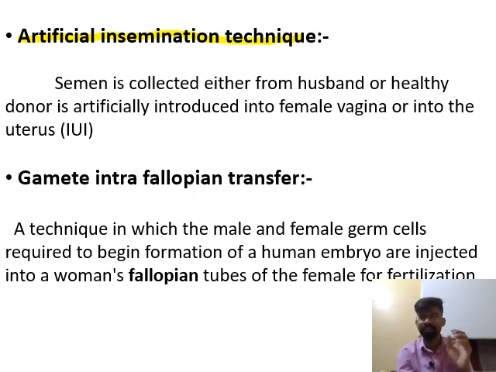In this method, the semen is collected from the husband or a healthy donor other than the husband. This semen is artificially introduced into the female tract, and then the sperm will move, and it will ultimately fuse with the ovum in the fallopian tube area, or fertilization may occur. So this is known as the artificial insemination technique.